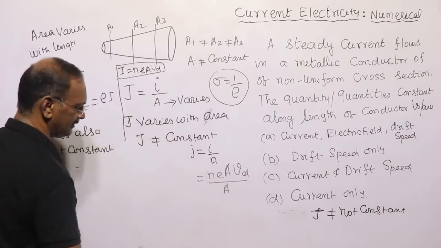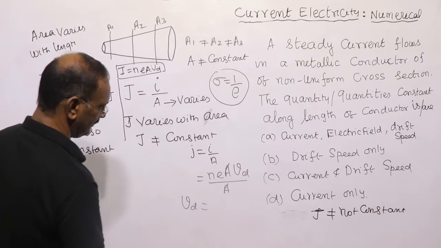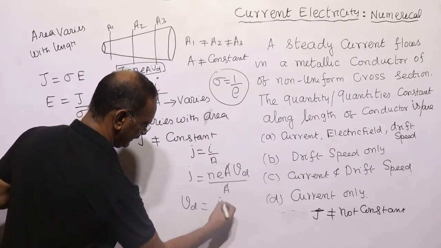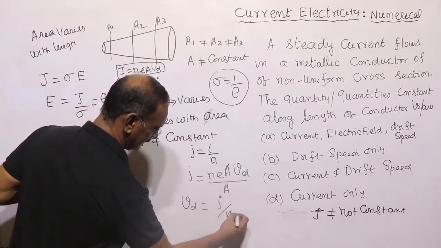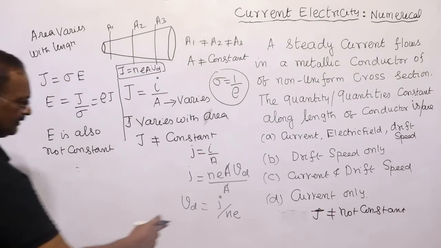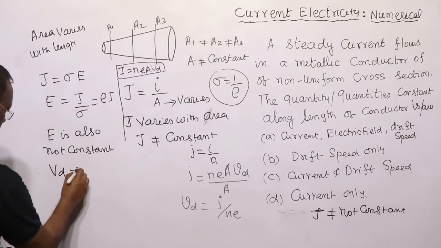A and A cancel. What is drift velocity? Drift velocity VD is equal to J by NE, where E is the charge of the electron.